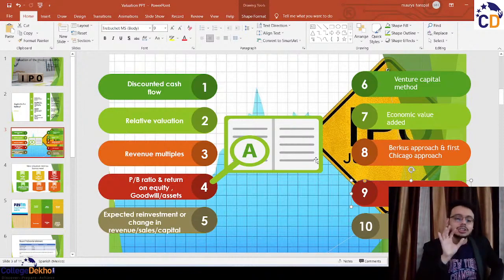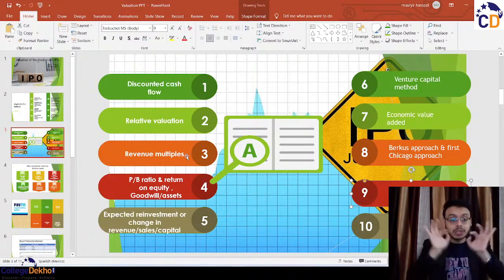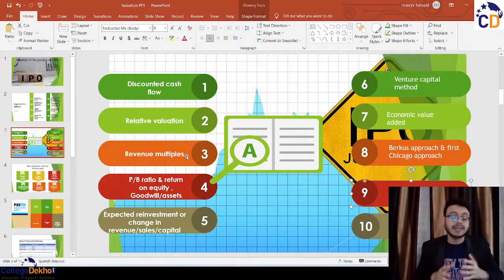So let's keep this session short and crisp so that you people have the understanding of the various other models. All these models that I mentioned today, DCF and relative valuation and revenue multiples, we have done all these models practically, with hands-on experience, on the YouTube live sessions only. And those sessions are available in my previous sessions on valuation on the College Dekho live channel. Okay, those sessions are available. We have literally solved it and calculated on the whiteboard. We did a sum to calculate these things, showing how to do it practically. Okay, all the valuation measures have been talked about in the previous sessions, but this session was completely an introduction to IPOs.